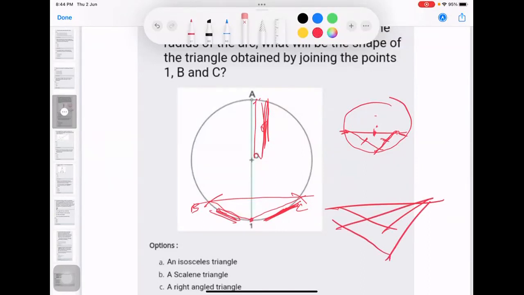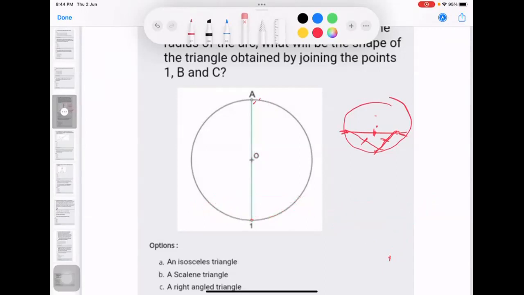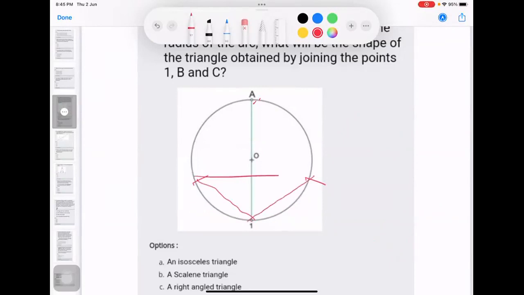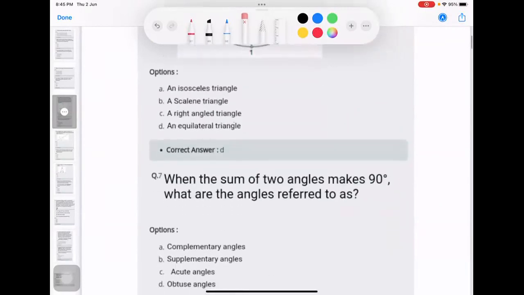Now, I will be very frank. The first time I saw the question, I also felt it should be an isosceles triangle. But after going through it several times, I realized it can also be a situation where your arc is somewhere over here, and now whatever you have is almost similar. So that can also be an instance. Anyways, we will move further. Next question.